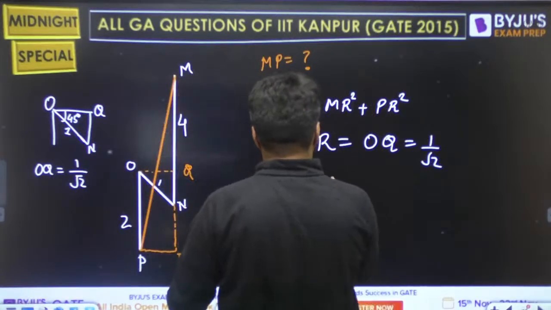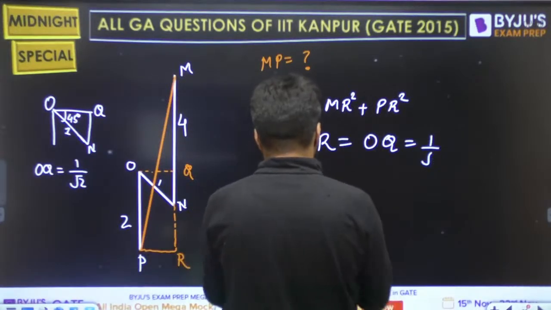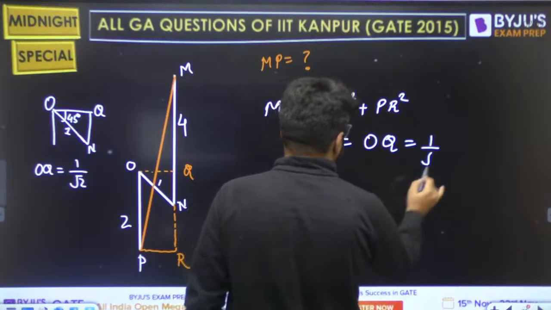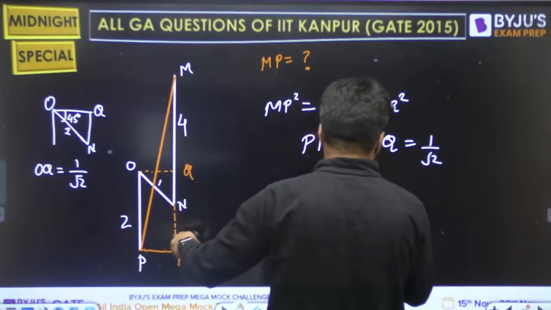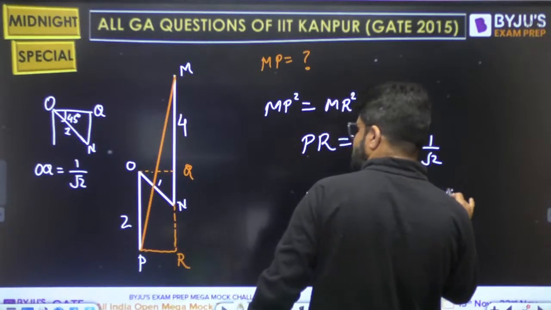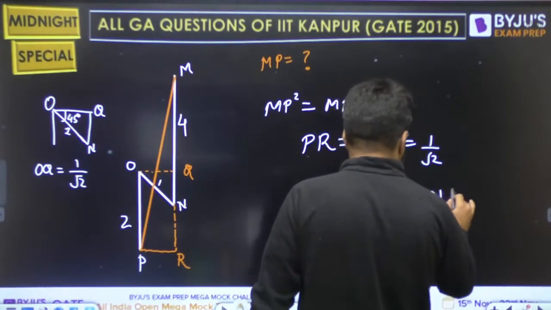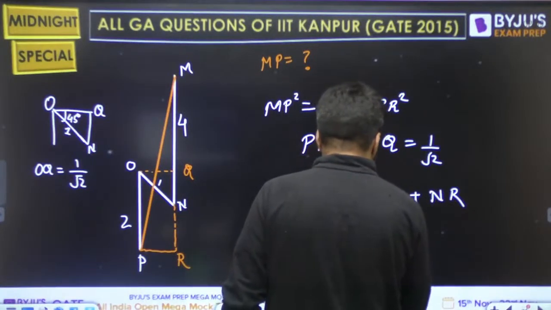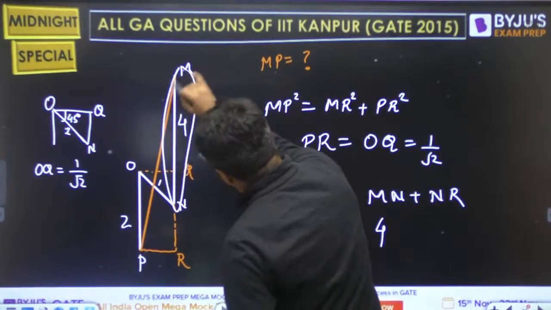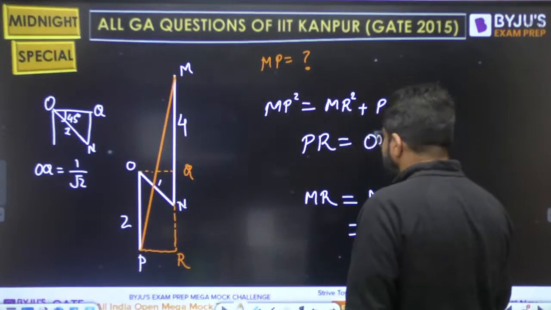Now I need the value of MR. MR is equal to MN plus NR. What is MN? That is 4, the initial data given. What is the value of NR?